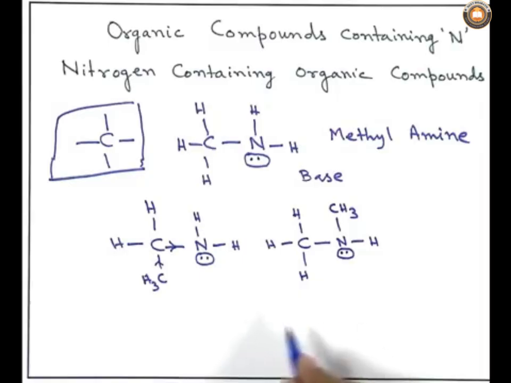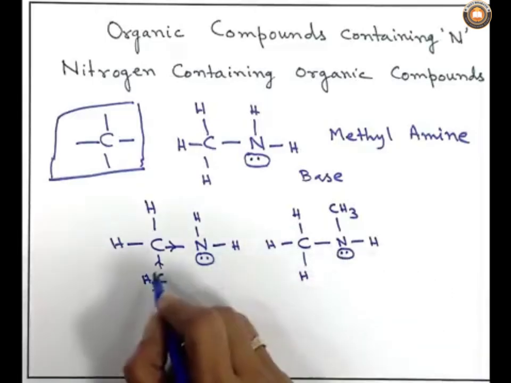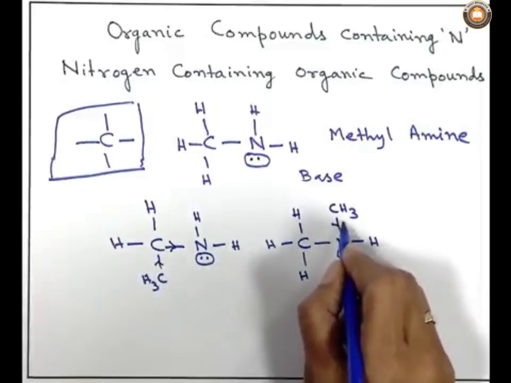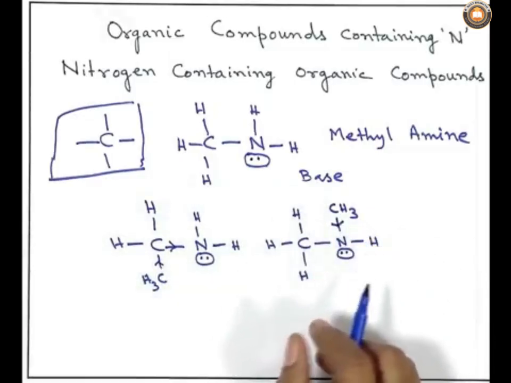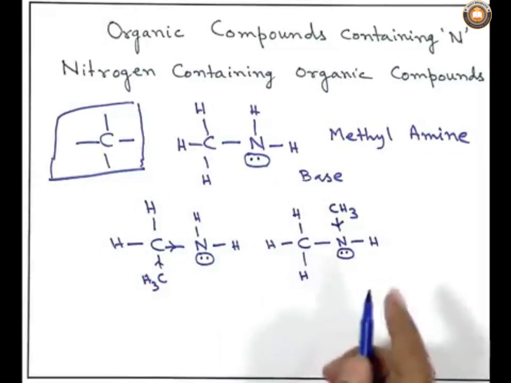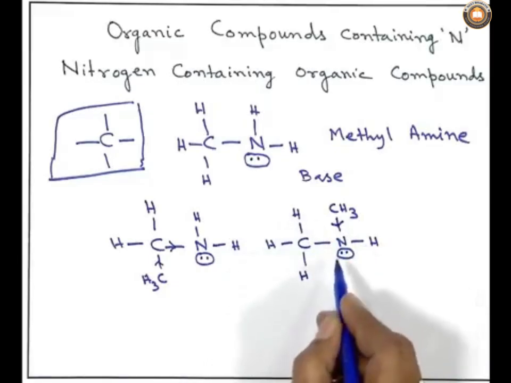Is it more than the methylamine or less? If we analyze it a little bit, the way I have done for the previous example, the methyl group is an electron donating group, because 3 hydrogen atoms attached to carbon will push electrons towards carbon. As a result, the methyl group will push the electron to the nitrogen atom.